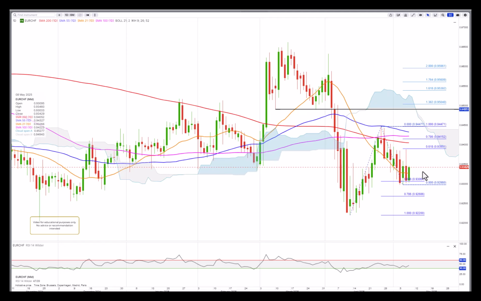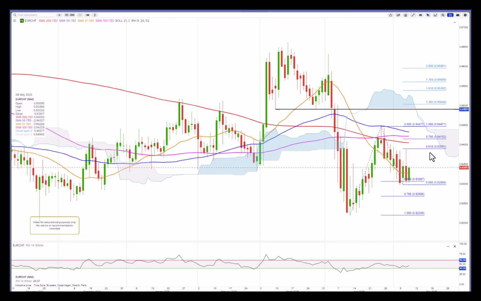Euro Swiss, well, bounced yesterday to the 61.8 retracement of this sell-off there, and then fell back again, and it's just above the 93. So there's some really strong support in this area, just below 93, 92.95. Well, so 93 here. If it takes out the lows there, then expect a sell-off that could test the previous lows.